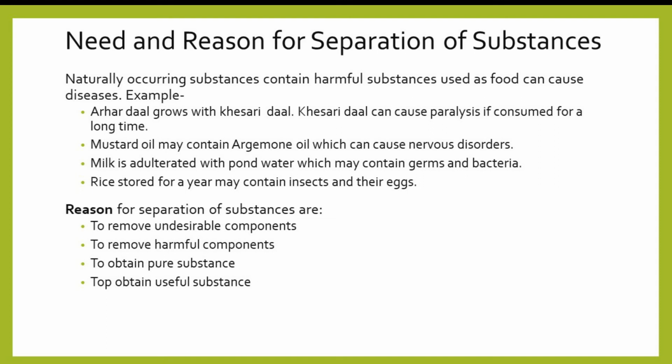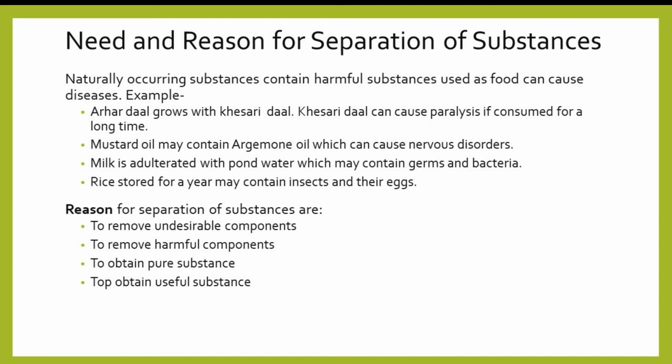Next example, many times cereals and pulses such as rice and dals have small pieces of stones, soil, etc. mixed in them. These harmful components are removed before cooking. So we are hand picking the stones which are present in dal, rice or any other thing. This method of separation is done by hand picking. So there are various separation methods to remove harmful components.